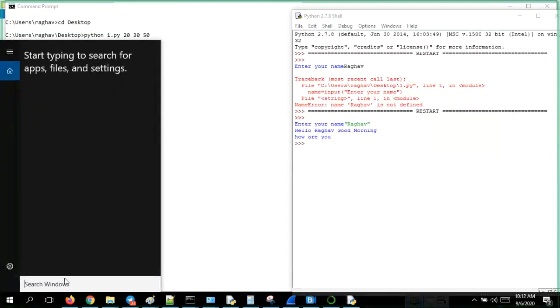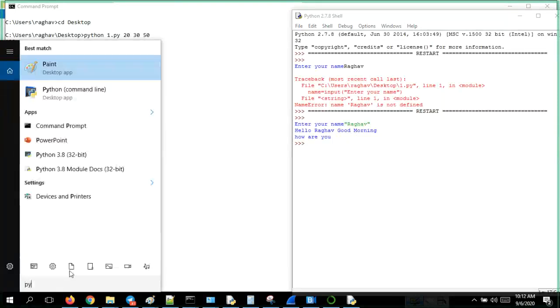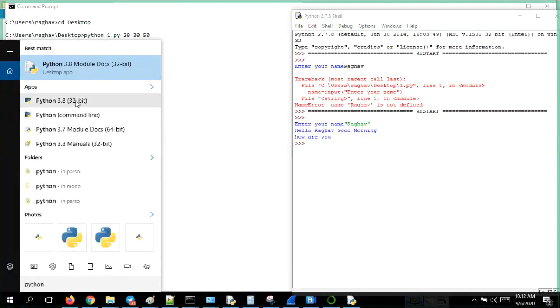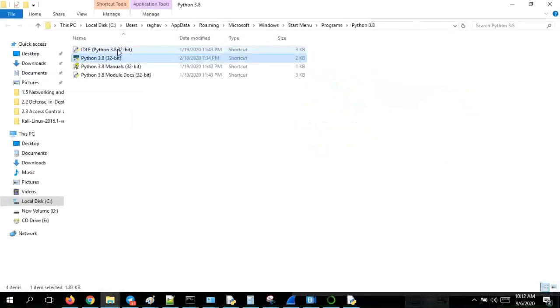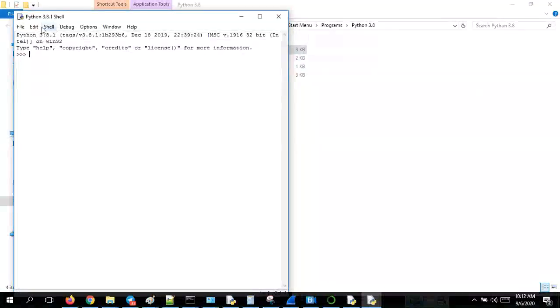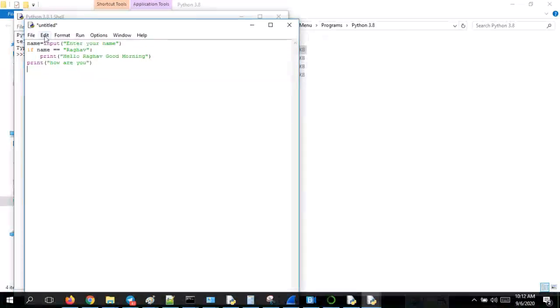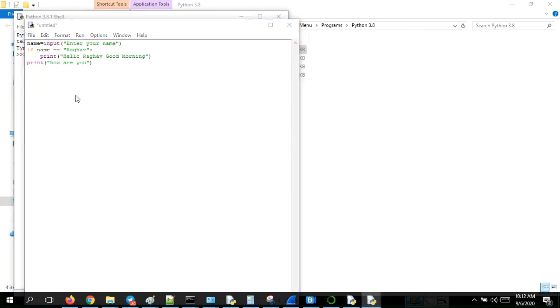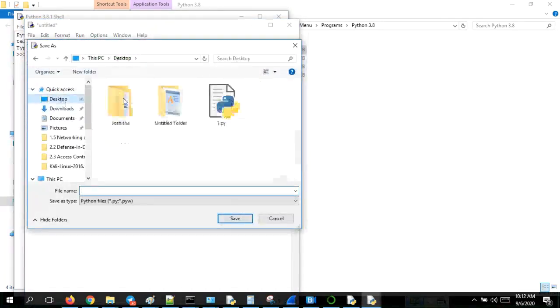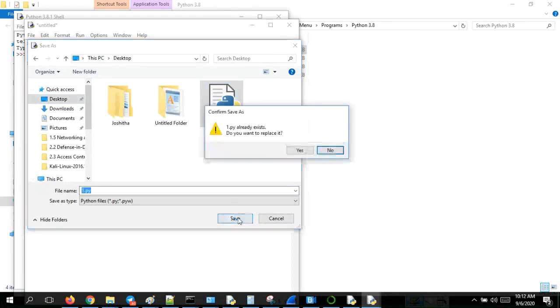Since I gave the string properly with quotes, that's the reason I got it properly. I will take Python 3.8. Open containing folder. Now I have opened it in IDLE. I will run this new file and paste this, then save as. I'll go to the desktop, select the same file and save it.